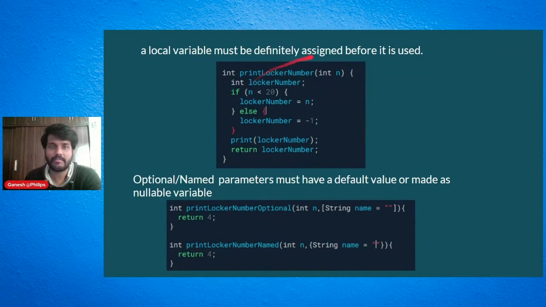Next, local variables. A local variable must be definitely assigned before it is used. Earlier we had this example, right? And if you see here, I'm printing it here.